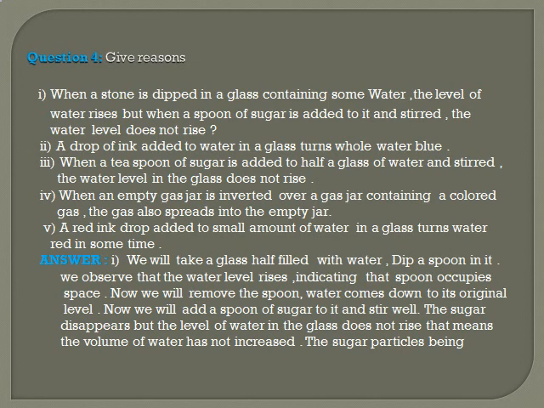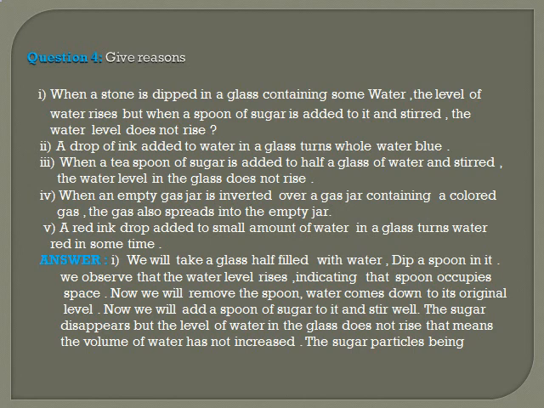See the answer. We will take a glass half filled with water and dip a spoon in it. We observe that the water level rises, indicating that the spoon occupies space. Now we will remove the spoon. Water comes down to its original level. Now we will add a spoon of sugar to it and stir well.